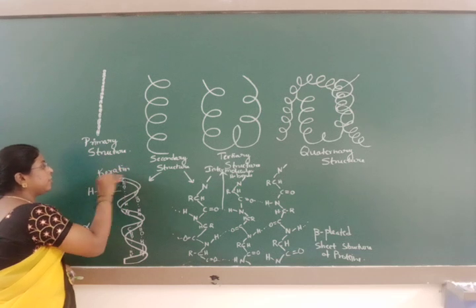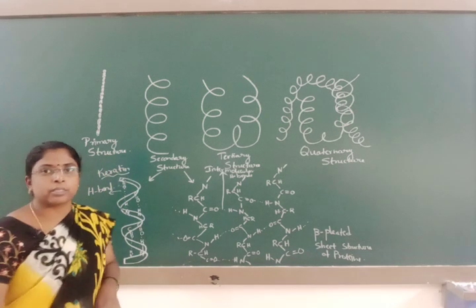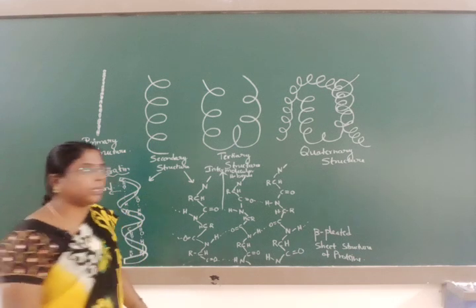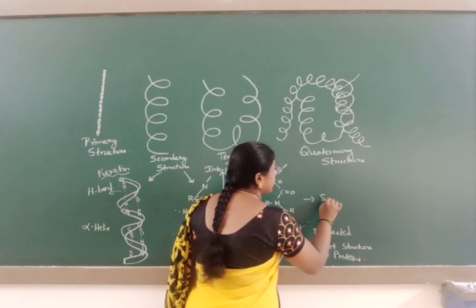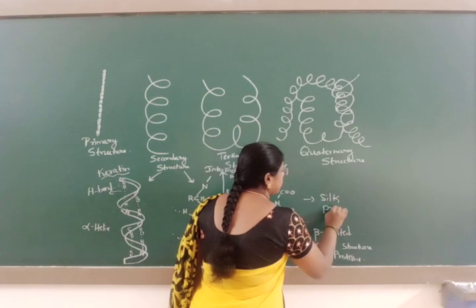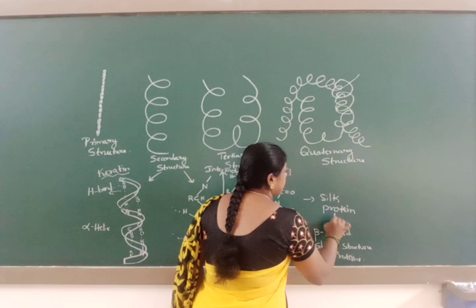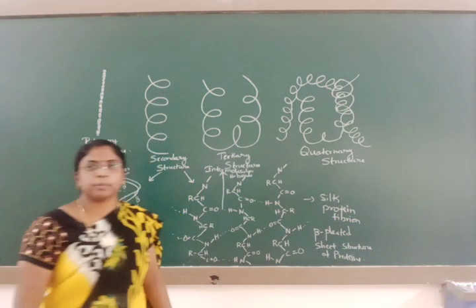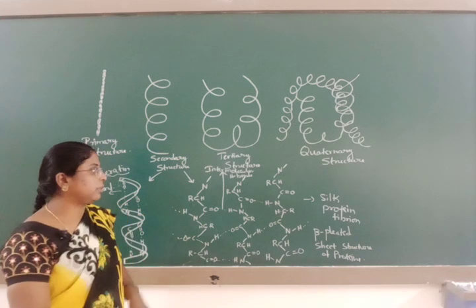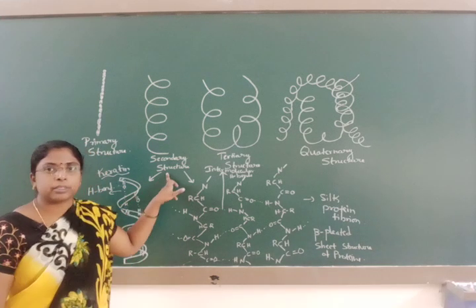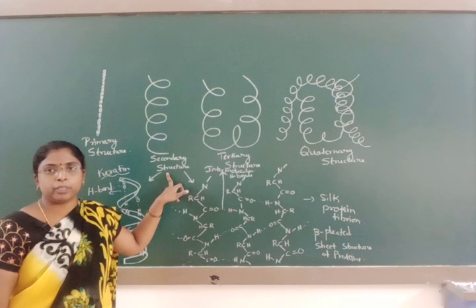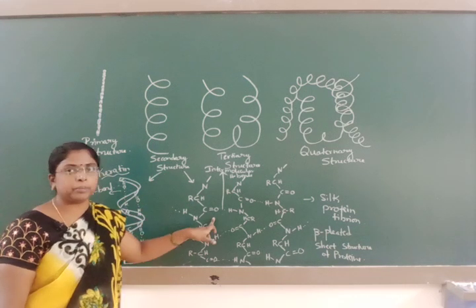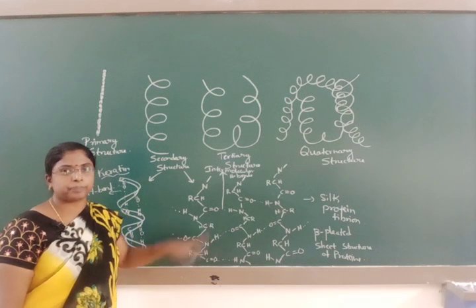Keratin protein forms an alpha helical structure, and beta pleated shape is seen in case of silk protein fibroin. Fibroin is the example for the beta pleated sheets. Secondary structure gives the arrangement of the polypeptide chains. It may be alpha helical structure or it may be beta pleated sheets.